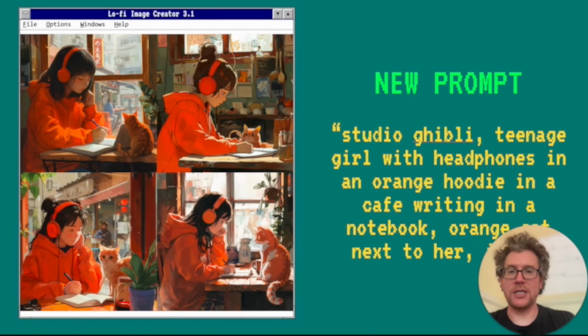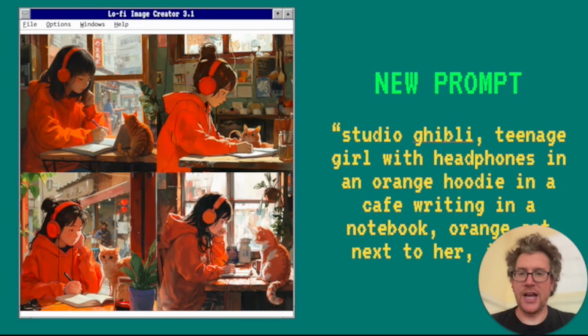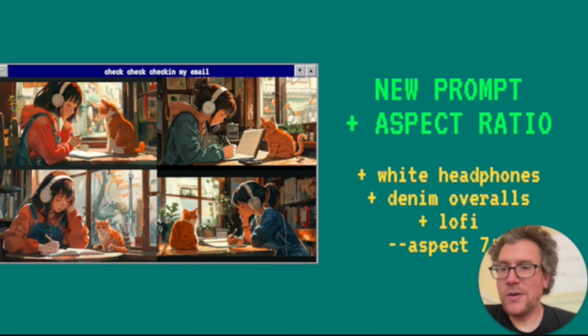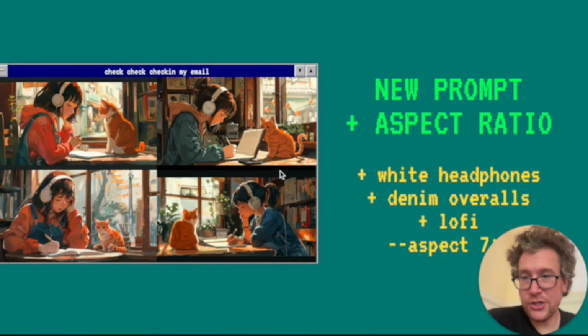So now if you can see here, it comes out by default square, but thumbnails are a different aspect ratio. So now this was getting closer. I was feeling pretty good about it. So this is where I added a tabby cat, just to make sure. These are all kind of tabby, but I wanted to make sure.